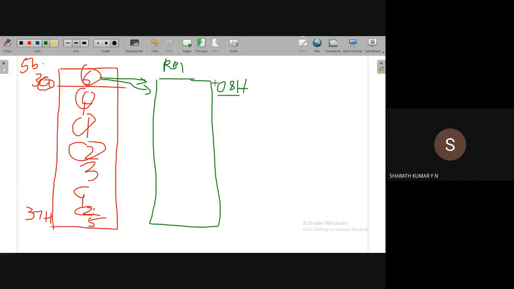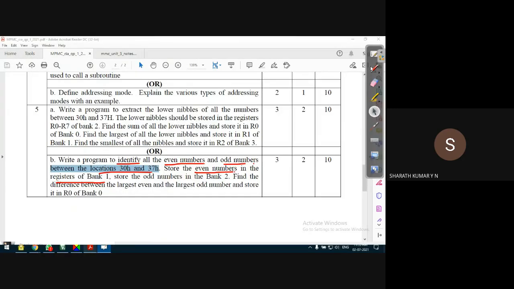In my sample, for example, I have 6, and then comes 4, then comes 2, and then I have 2. Okay, something like this. And you can take some example, no problem. Okay, this is the second part of the program.